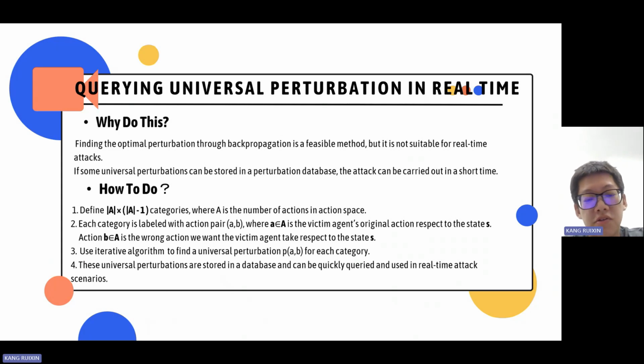We can find the universal perturbations PAB for each category during the training process, and store this universal perturbation in the database. Therefore, the model can query and use the universal perturbation in the database. This allows the model to perform attack in a short time. This is all my part.